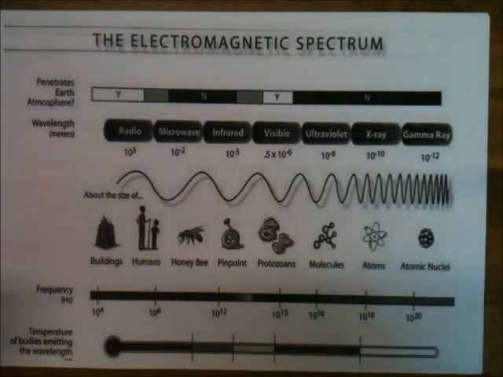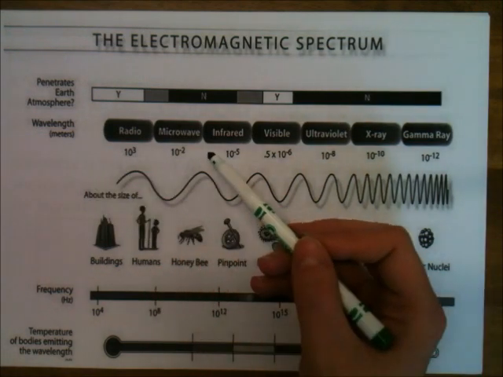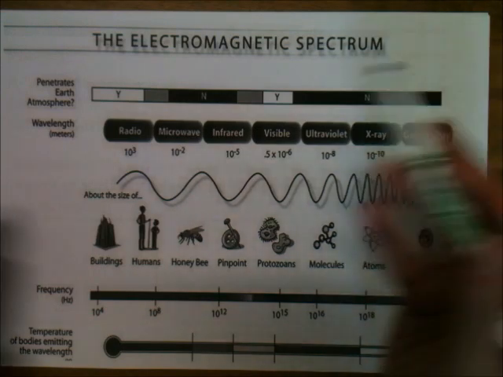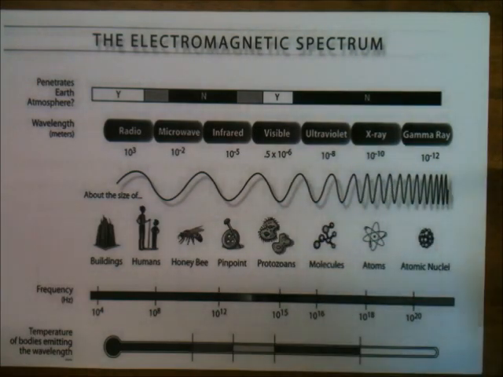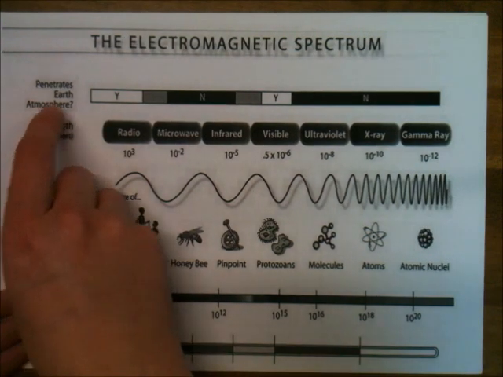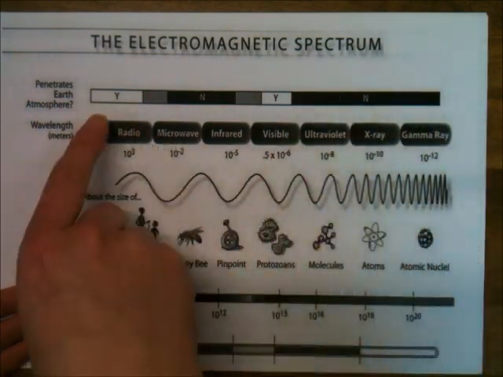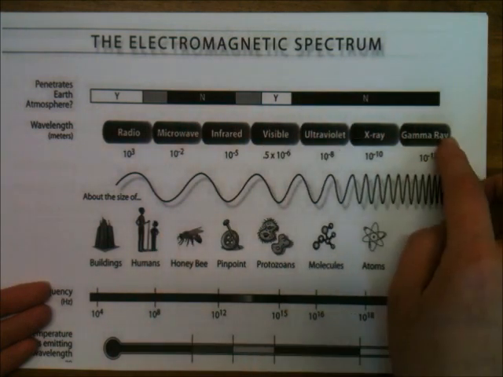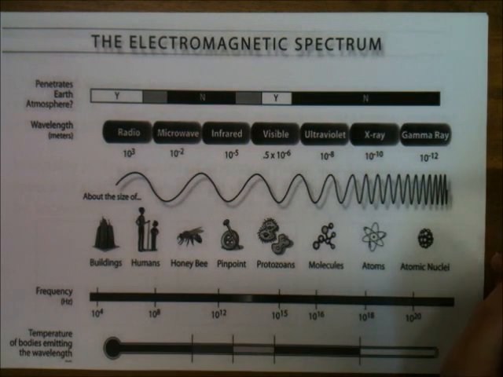Okay, there's people who've got different mnemonics they use. I think one that was on a clip that we watched in class was "Read my instructions visible under X-ray glasses." It's not the world's best mnemonic, but if it helps you, it helps you. Now, there's all different diagrams here and lots of information. So the first thing here, penetrates the Earth's atmosphere. We just got a yes or no. So radio waves do, visible light does, microwaves and infrared don't, ultraviolet, X-rays, gamma rays generally don't, but some of them sometimes do as an exception. We'll see that later on.